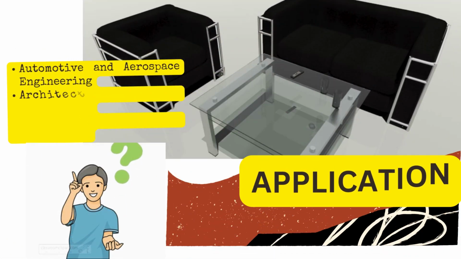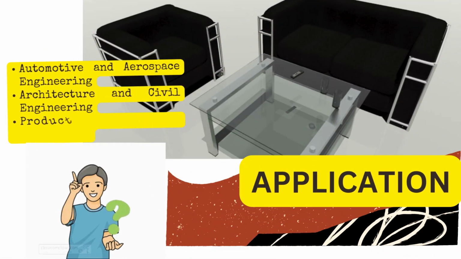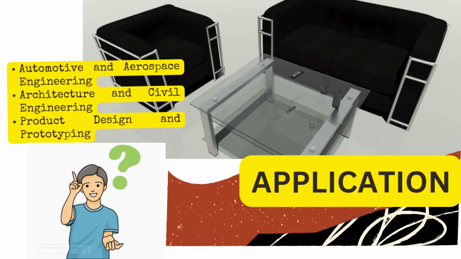CAD, CAM, and CNC are used across various industries. In automotive and aerospace engineering, they help design and manufacture complex components. Architects use them for building plans, while product designers create prototypes with precision.